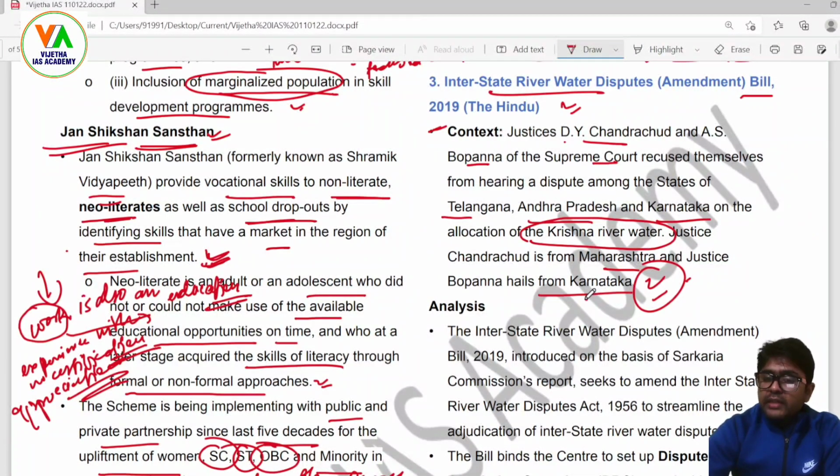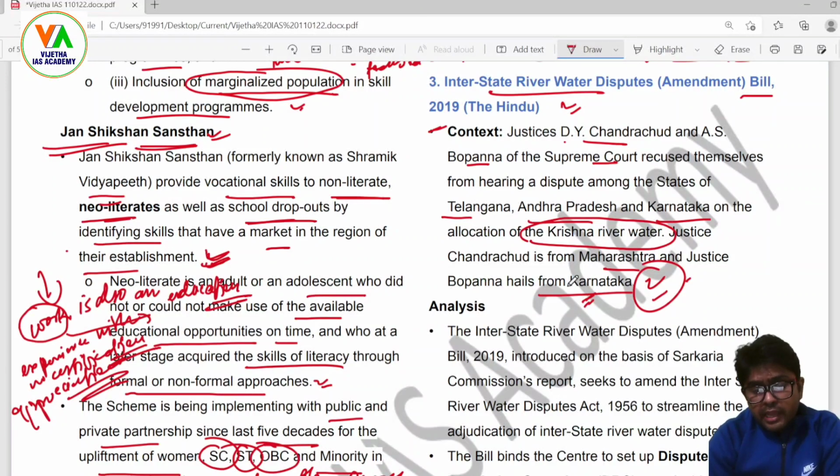if one judge gives a verdict which is not favoring the state he is coming from, a social allegation will start being put on the person, and in this manner judges are going away from these types of disputes, because these disputes are not new.